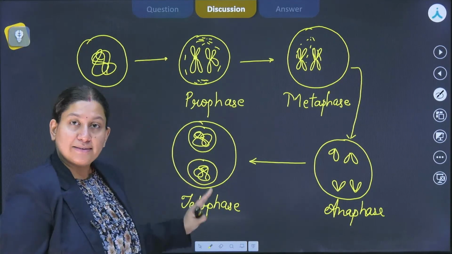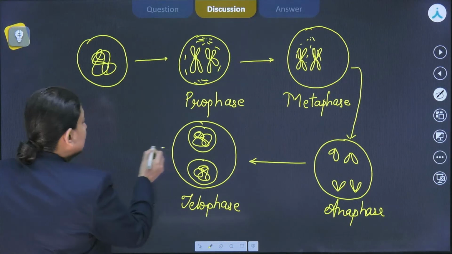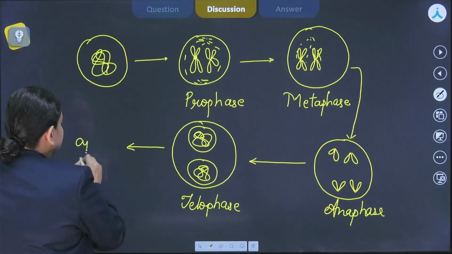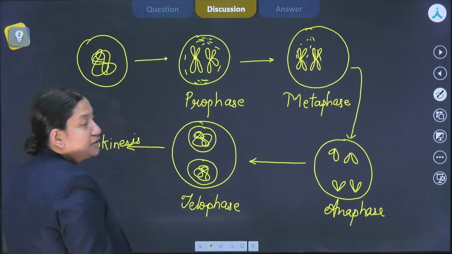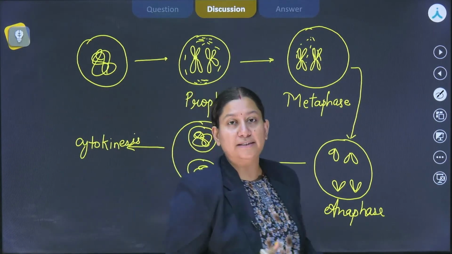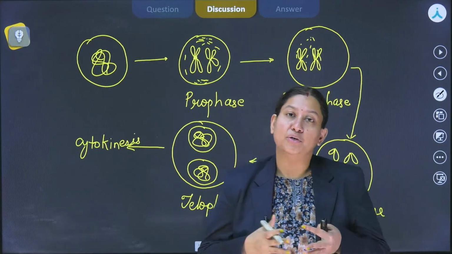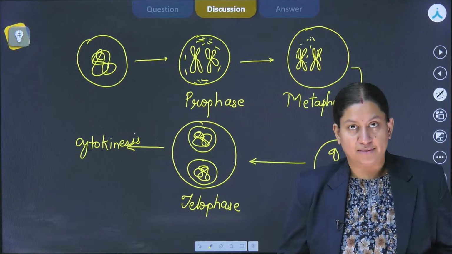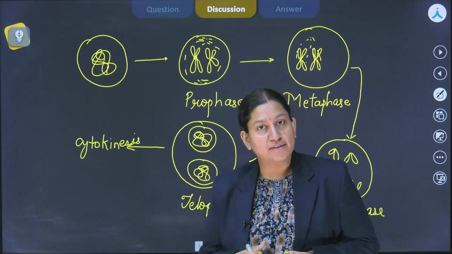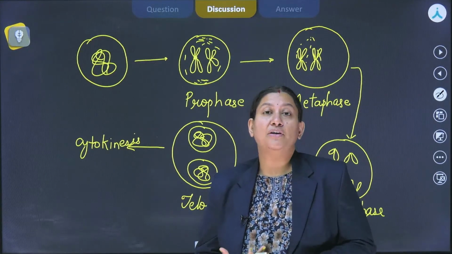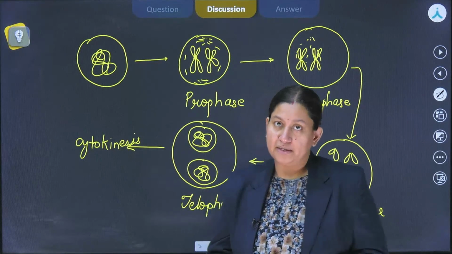After karyokinesis is completed, that means the division of nucleus is completed, the cell will now perform cytokinesis, right, in which the cytoplasmic division is going to take place. So whatever organelles or cytoplasmic content is present is going to be equally distributed to the two daughter cells. And as we can clearly see, the ploidy of the mother cell and the daughter cells still remains the same, that is why we call this mitosis division the equational division, right?